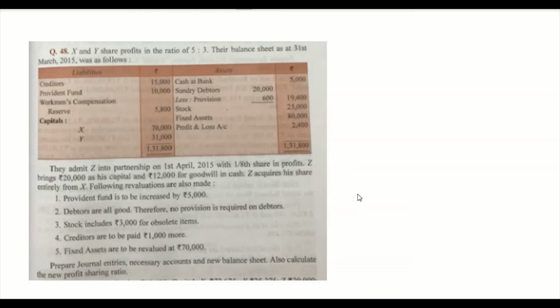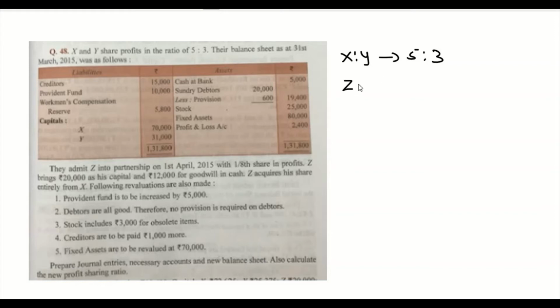Provident fund is to be increased by 5,000. Debtors are all good, therefore no provision is required on debtors. Stock includes 3,000 for obsolete items. Creditors are to be paid 1,000 more. Fixed assets are to be revalued at 70,000. Prepare journal entries, necessary accounts and new balance sheet. Also calculate the new profit sharing ratio. Okay, let's do this. So here we have two partners, X and Y, and their profit sharing ratio is 5:3.